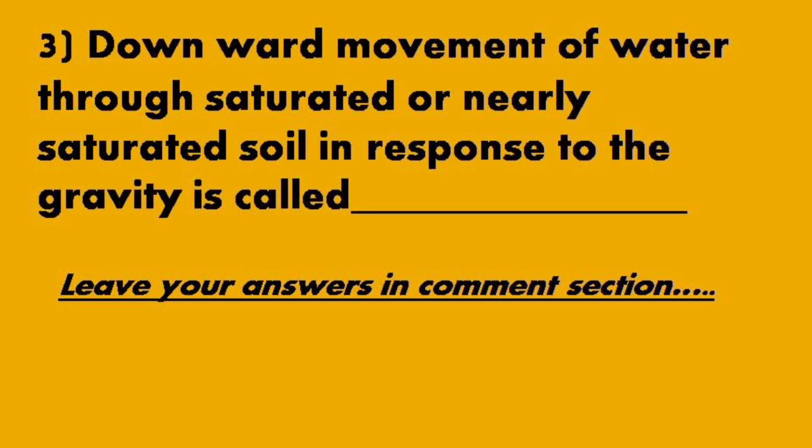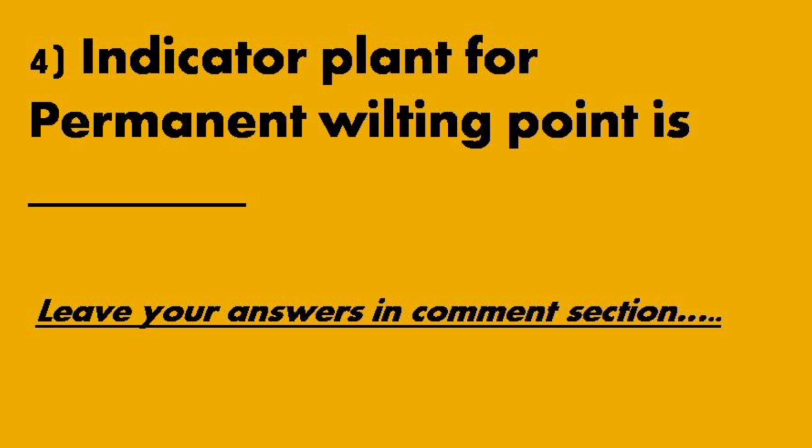Third question, downward movement of water through saturated or nearly saturated soil in response to the gravity is called dash. Fourth question, indicated plan for permanent wilting point is dash.